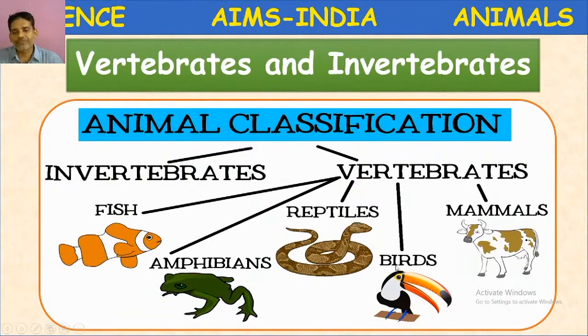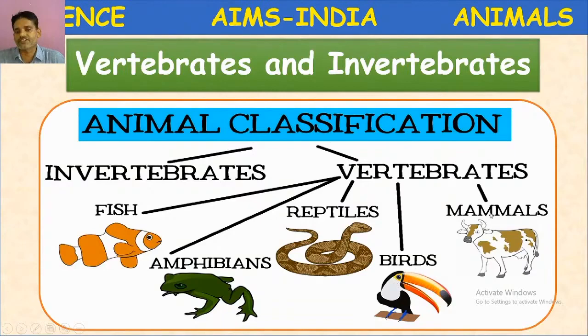Next, birds. Birds are the animals with beak, with feathers, okay, which can fly. Example for birds, many birds are there like pigeon, sparrow, parrot, penguin, ostrich. You can give so many examples, but almost all birds have feathers.